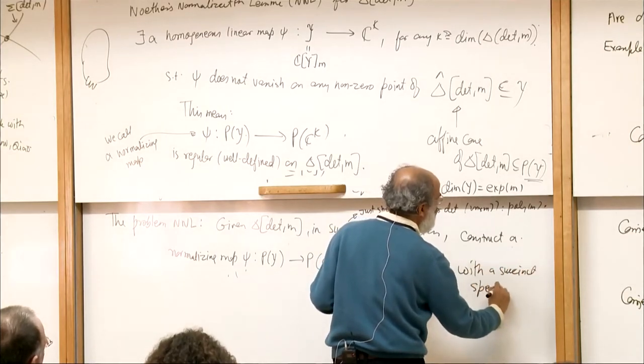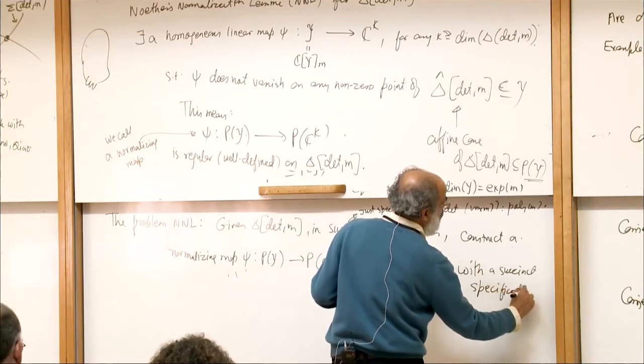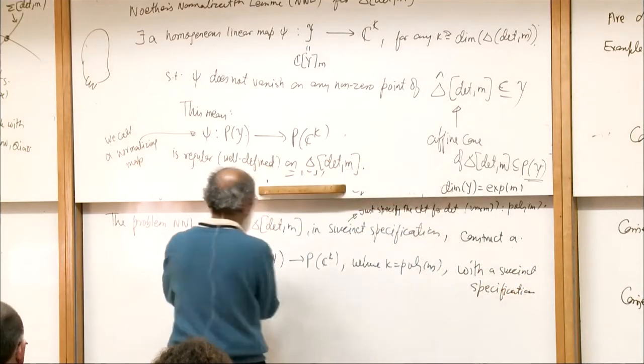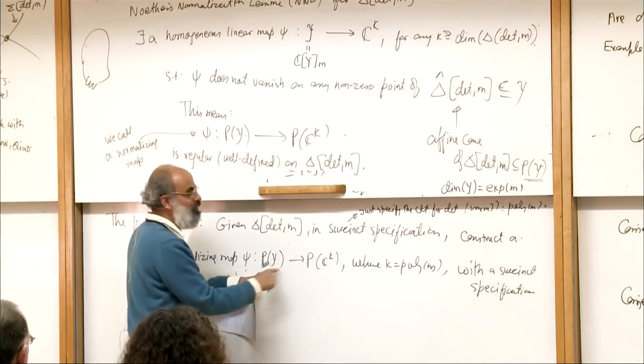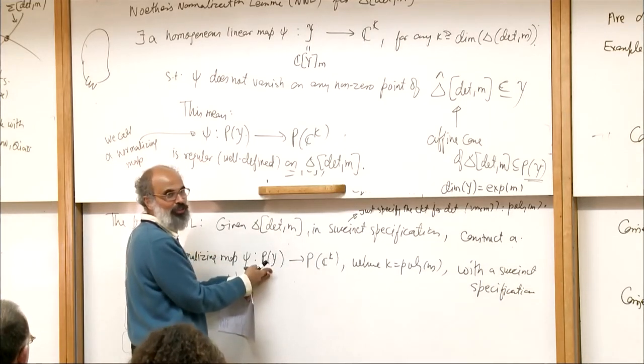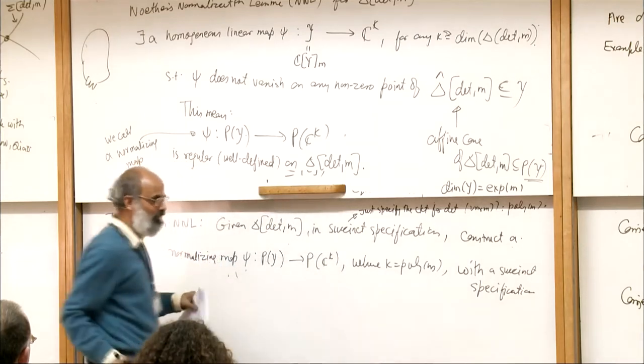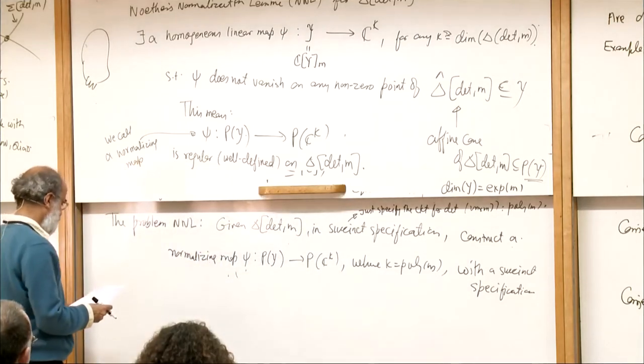What do I mean by succinct specification? If I just specify this map as a matrix from here to here, the dimension of this is exponential in m, so that's not going to help. So what is the succinct specification?